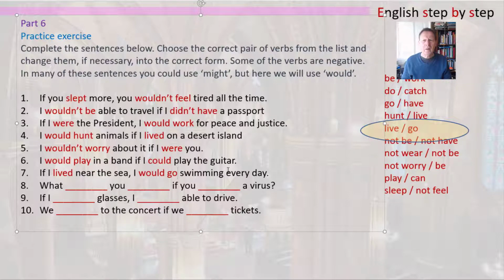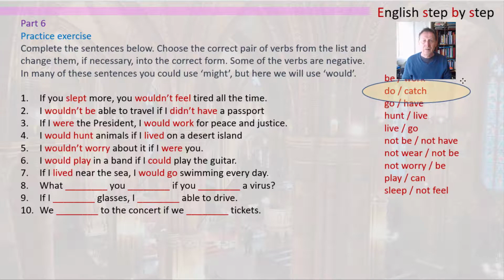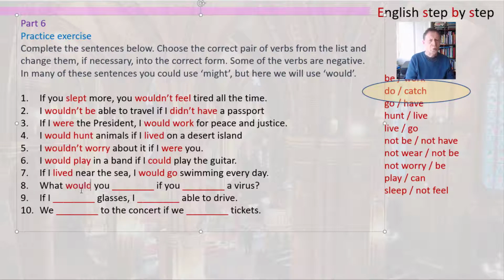Now the next one includes the word virus. So that leads us to choose the pair with catch, because you catch a virus. So the question is, what would you do? And the past tense form of catch is caught. What would you do if you caught a virus?